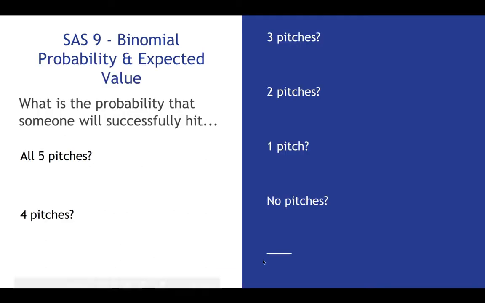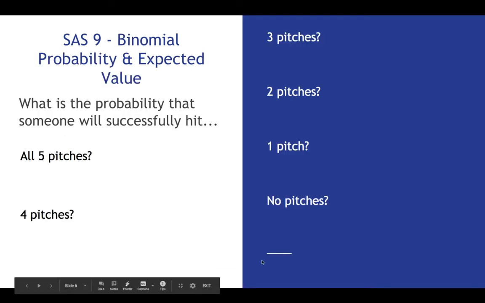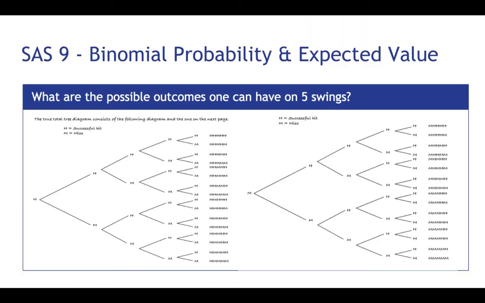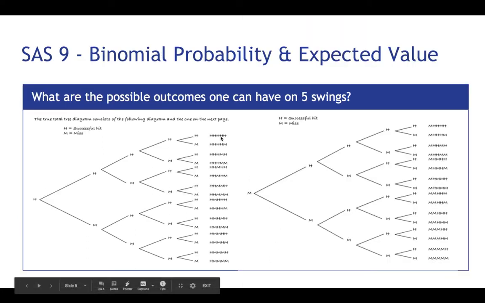All right, so what is the probability that someone will successfully hit all 5 pitches? Well, there are 32 possible outcomes. That's the sample set. And only 1 time can you hit all 5 pitches. If you miss 1, you just don't do it. So that answer is obviously 1 out of 32. How about 4 pitches? Let's move back. You've got to count all the ones that have 4 H's. 1, 2, 3. We could do this all day, but it's pretty simple if you think about it.